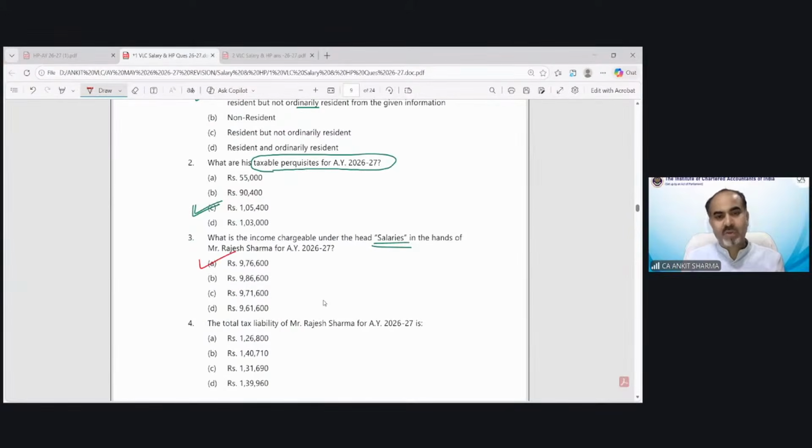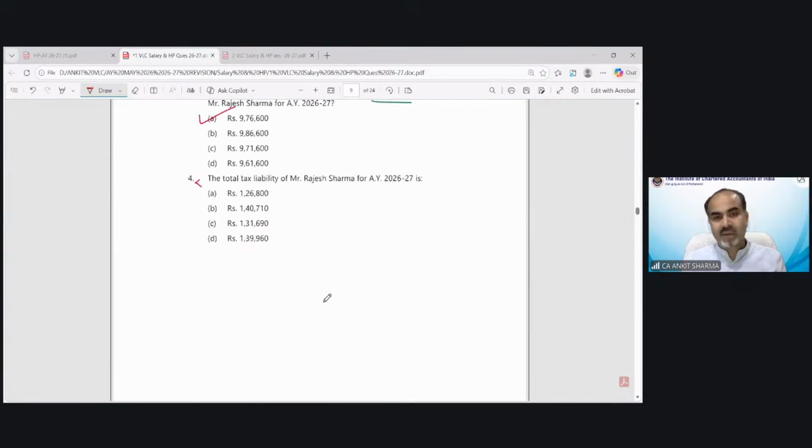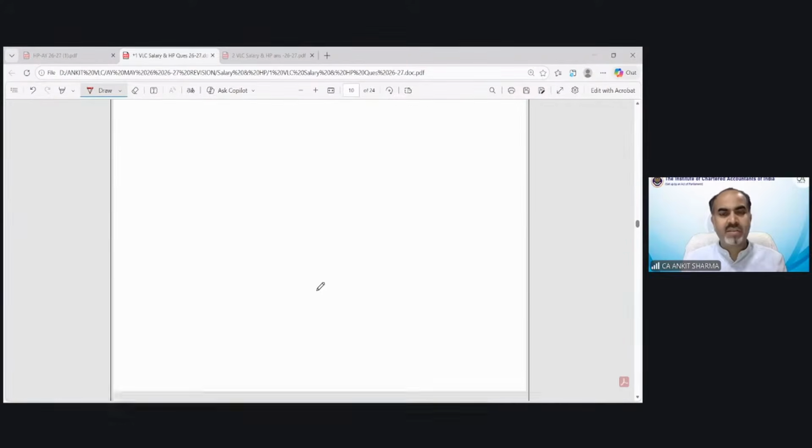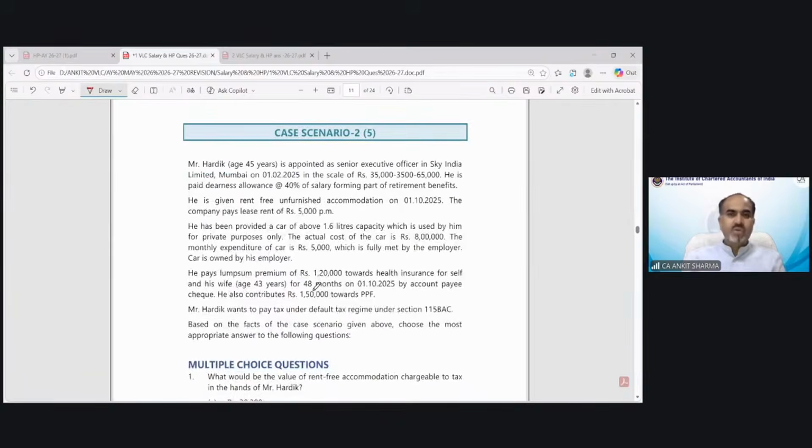Tax liability would be, of course, not our salary topic. Again, tax liability is not a salary topic. So these questions are easy. The majority of the difficult questions were in the questions we have solved earlier. You will see these questions are very, very simple in comparison to the questions we have already solved, whether it's question number 2 or question number 3, because all kinds of cases we have discussed.